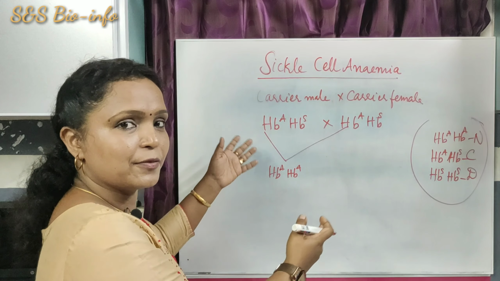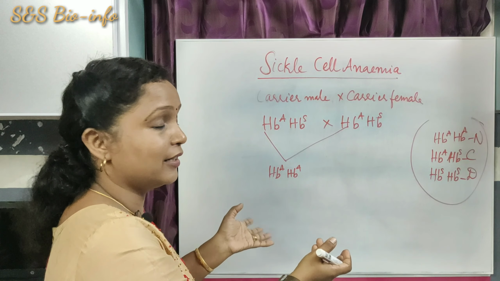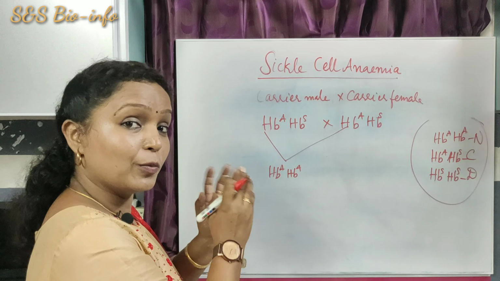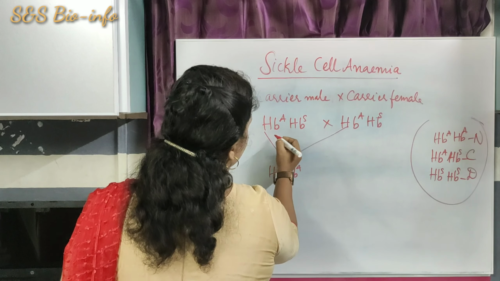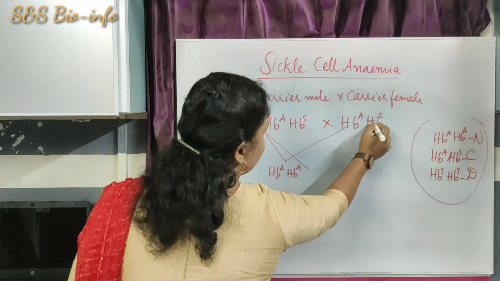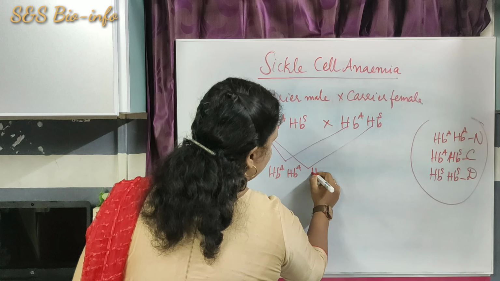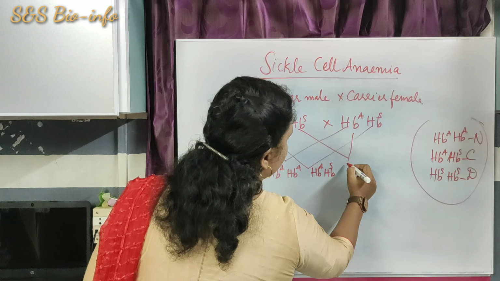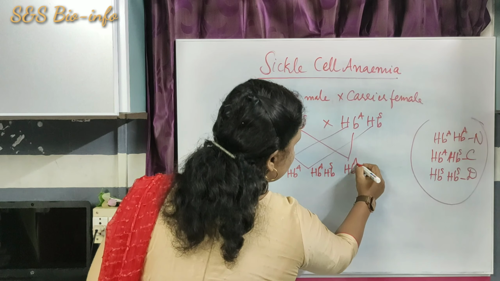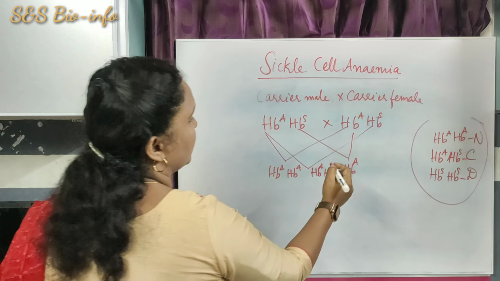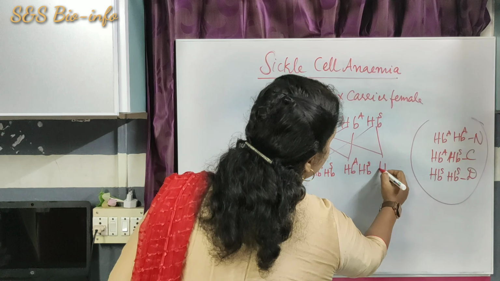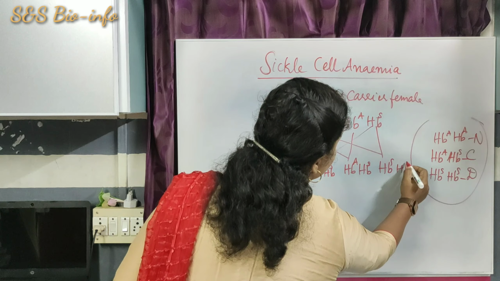What is this actually? Fusion of the male gamete with the female gamete. So that is the chance of formation of each genotype. Then HbA with HbS, HbA with HbS, and finally HbS, HbS. As it is dominant, HbA should be written first.